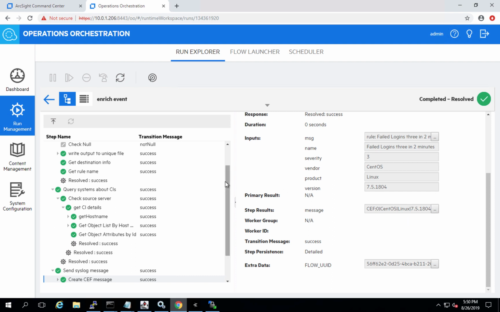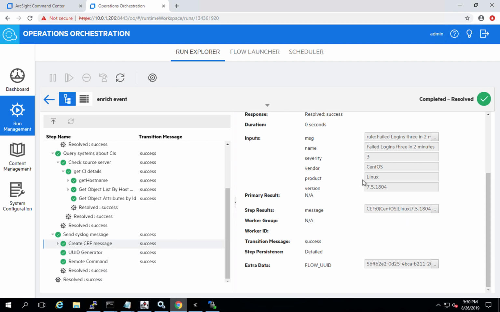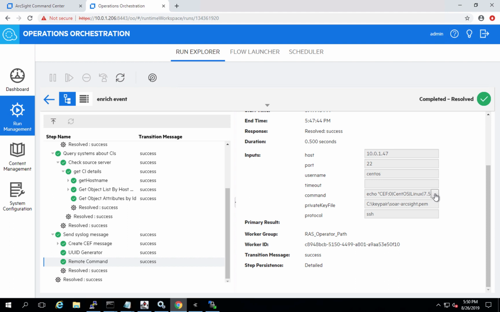Now we use variable substitution inside of creating the syslog message, and then ultimately we pass the message that we create into a command. In fact, a series of 3 commands. First, we echo the message into a text file. From there, we use the logger command to read the text file and put it to var log messages. And then we clean up after ourselves using the name of the text file.